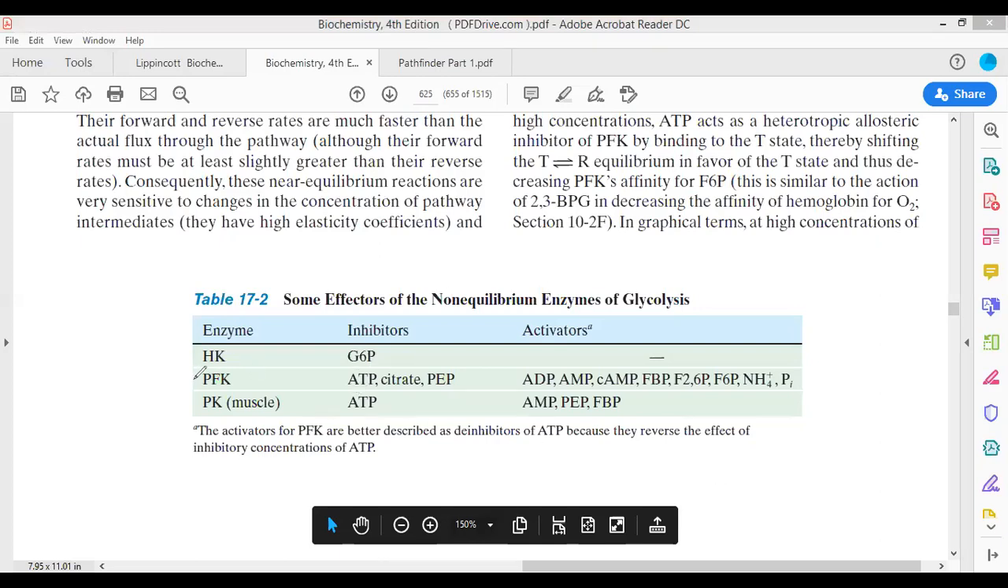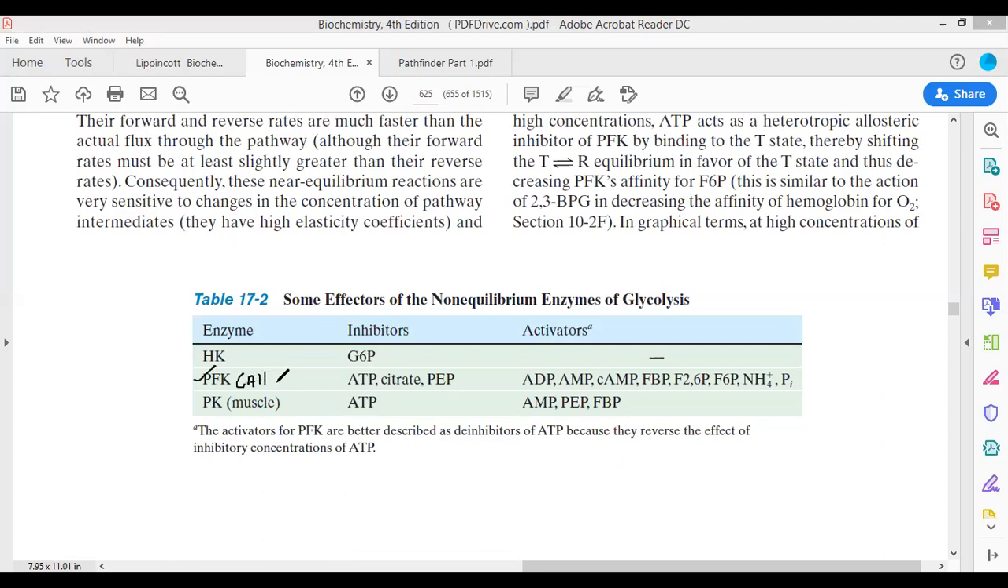PFK is a highly allosteric enzyme in the case of glycolysis. So it interacts with several molecules. It interacts with ATP, citrate, phosphoenol pyruvate, and all these are inhibitors of PFK. Whereas ADP, AMP, cyclic AMP, fructose bisphosphate, fructose 2,6-bisphosphate, fructose 6-phosphate, ammonium, and inorganic phosphate are all activators.